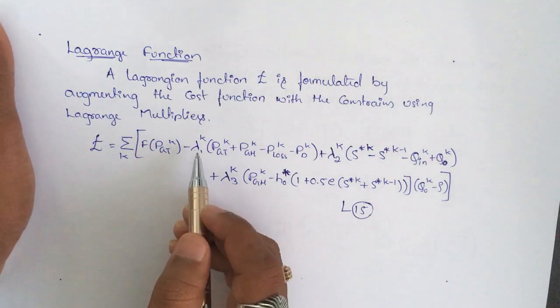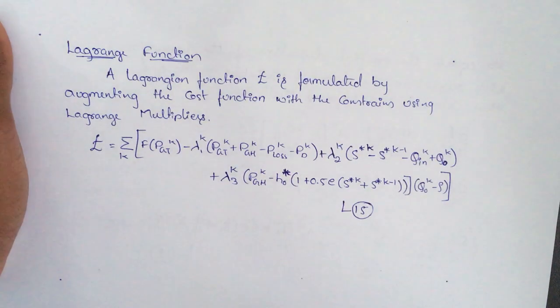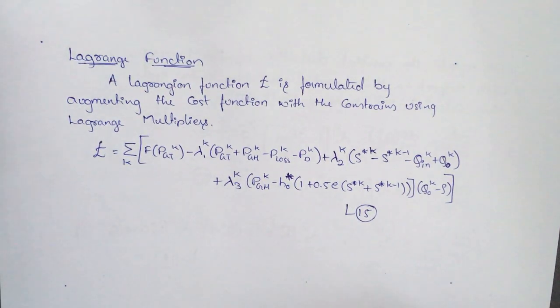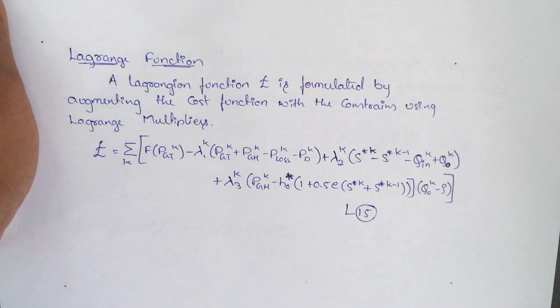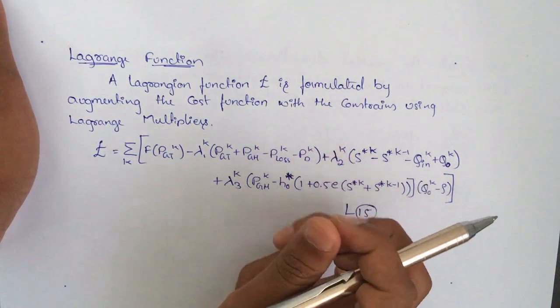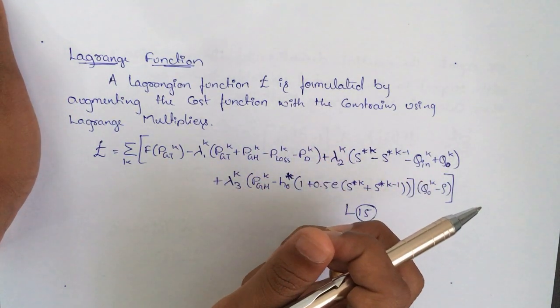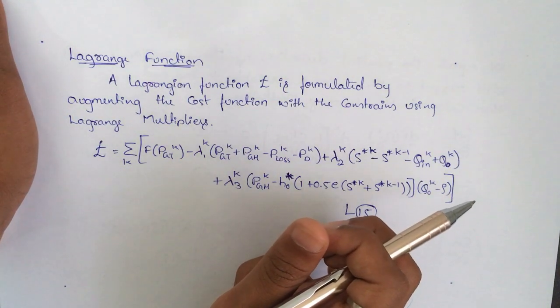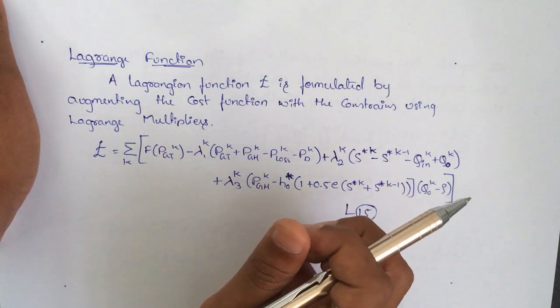And lastly, after discretizing the equations, we are going for the Lagrange function. The Lagrange function L is formulated by augmenting the cost function with the constraints using Lagrangian multipliers.